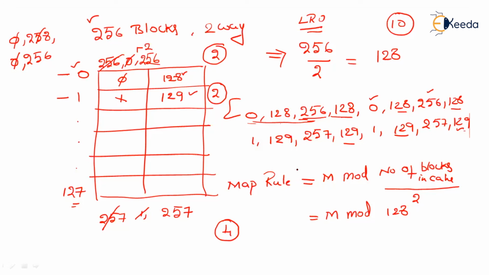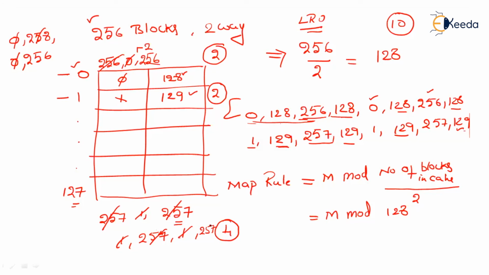Here also we'll get exactly 4 conflict misses, because 129 is available and 1 is not available. The last one which is available is 257. You can clearly see there are 4 conflict misses. When 1 is referenced, 1 is going to replace 257. As 129 is already available, we are not going to replace 129. So 257 is a conflict miss because 257 is going to be replaced by 1. 1 is going to be replaced by 257. Again, 129 is present. Again, 257 will be replaced by 1. 1 will be replaced by 257.